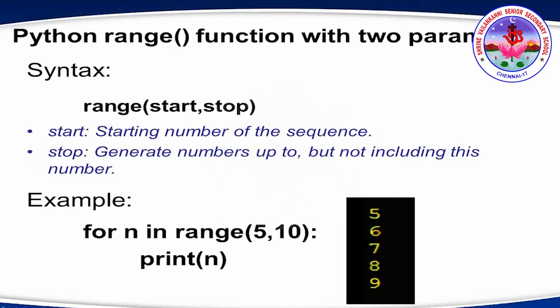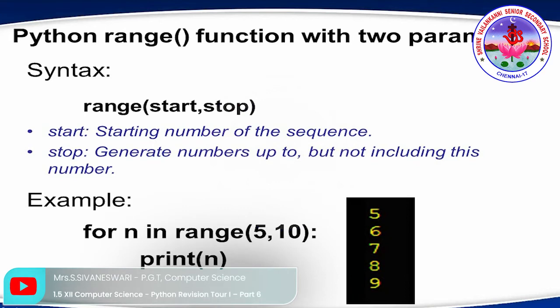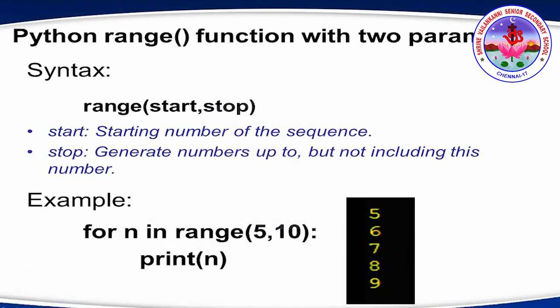Next, range of start, stop. So start will hold the starting number of the sequence, that is the lower bound. Then stop will generate numbers up to but not including this number. Let's see the example: for n in range 5 comma 10, print n. So here the lower bound is 5 and till 9 it will be taken: 5, 6, 7, 8, 9. So that is the output given here.